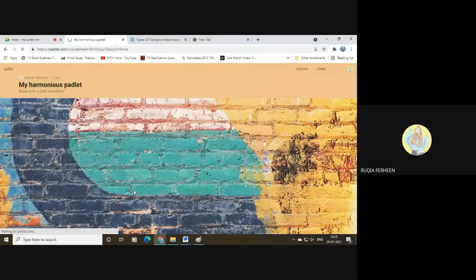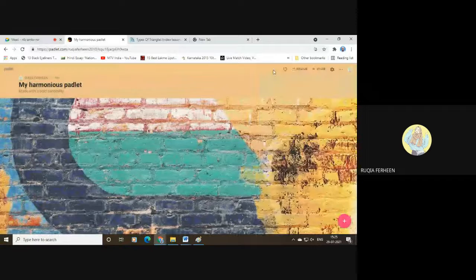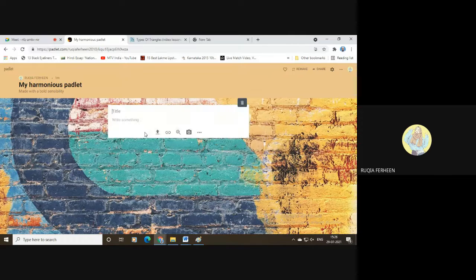We'll select this. Here, these are the initial settings I told you. It has already customized for me, showing the harmonious padlet made with bold sensibility, and here it is a colorful wall. If you want to keep it, you can keep it, or else you can change it. So as I showed you, you just need to double click on the wall for the post, and here you can type hello everyone.